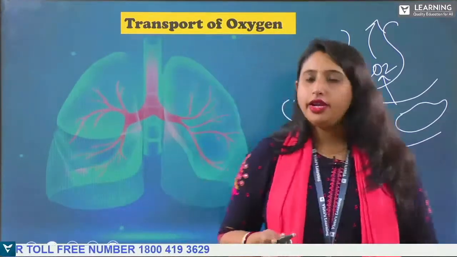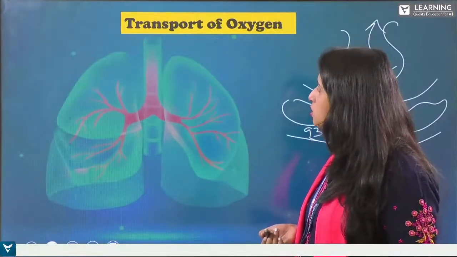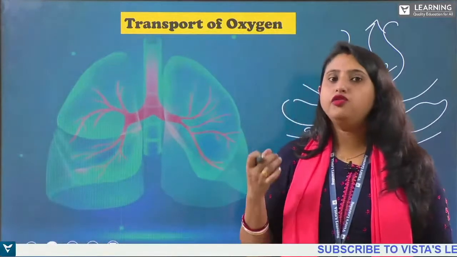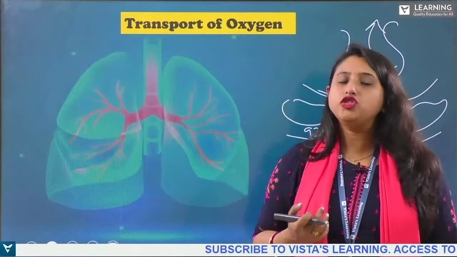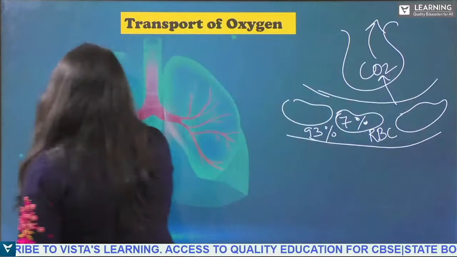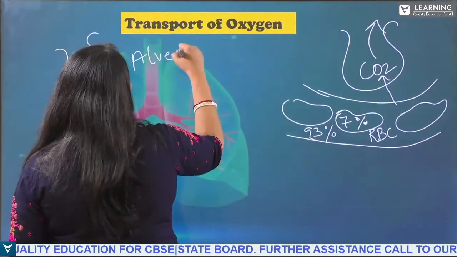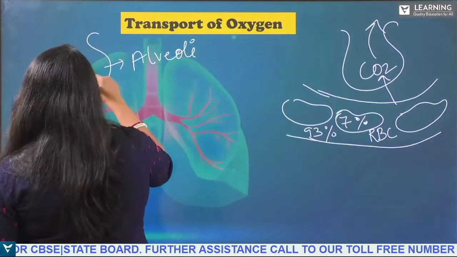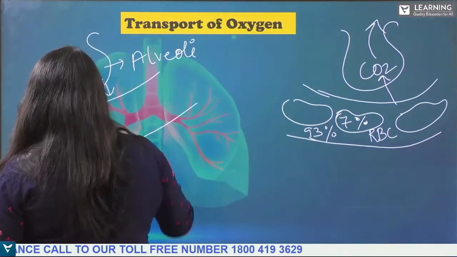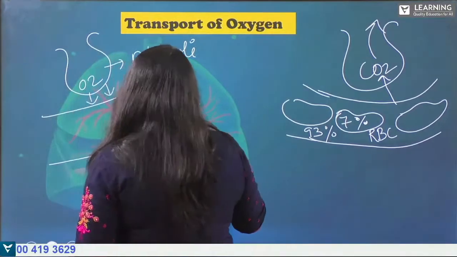Okay. Now let us understand what happens in the transport of oxygen. So what happens in this process? Now the alveoli has done the exchange of gases. Now this oxygen needs to be transported. So see, this is the alveoli. Now this oxygen from the alveoli will be coming into the blood vessel.